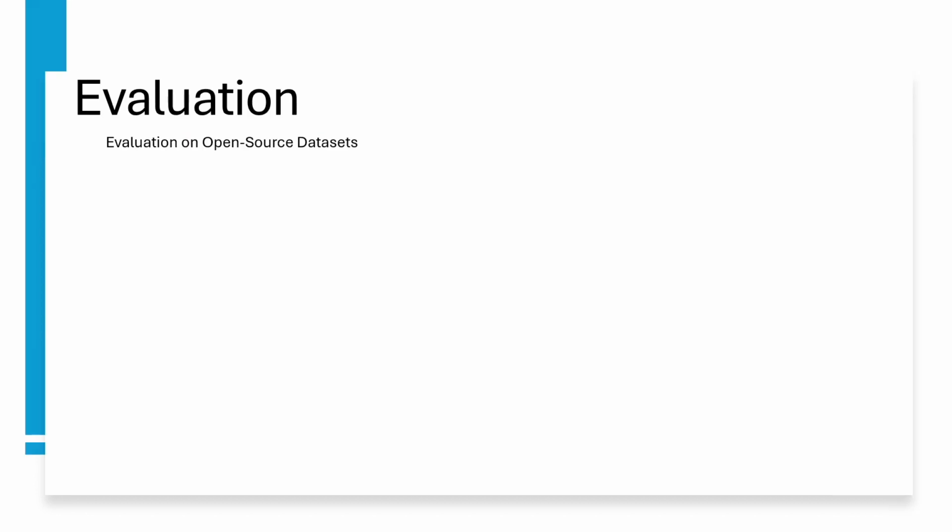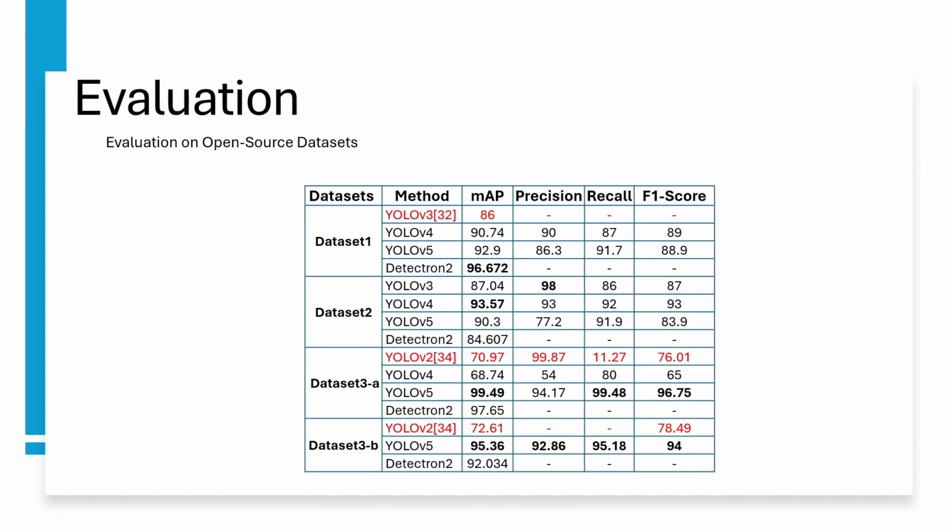In the evaluation part, we will be discussing the evaluation of the open source datasets first. It's worth noting that some of the algorithms were eliminated due to low performance results. Also, we have tried to avoid overfitting by fine-tuning the parameters of the algorithms, which included decreasing the number of iterations and increasing the number of images.